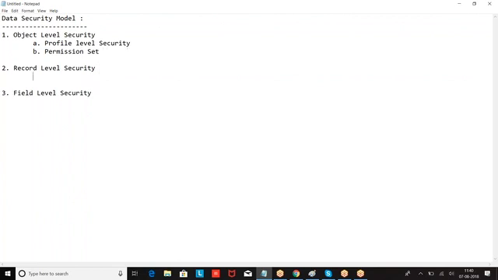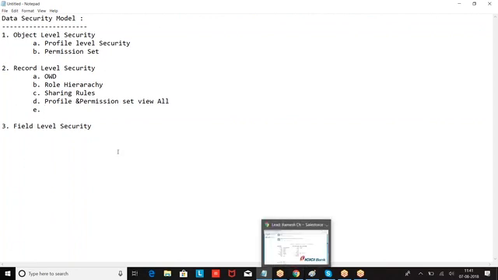Record level security: OWD, then we have role hierarchy, then sharing rules, then profile.